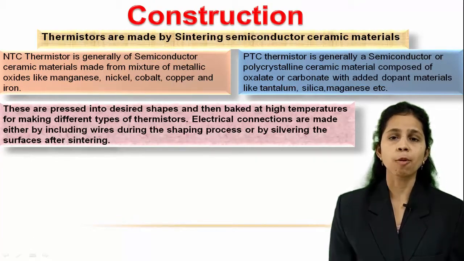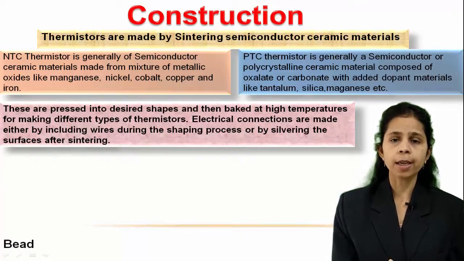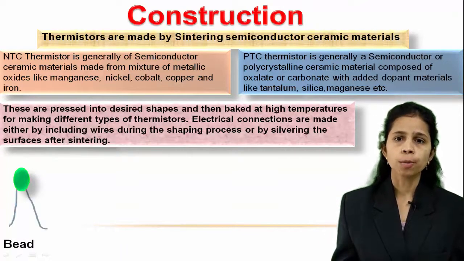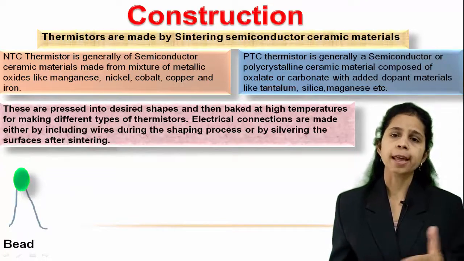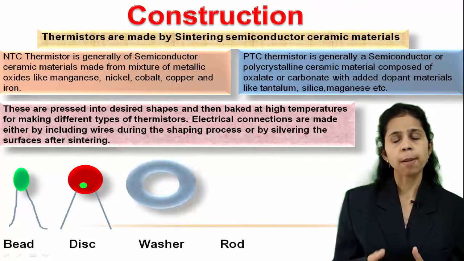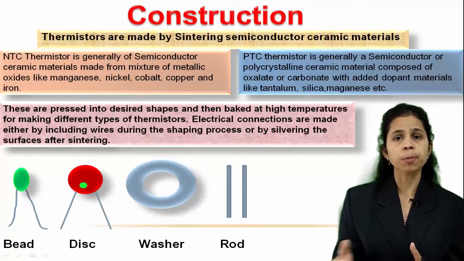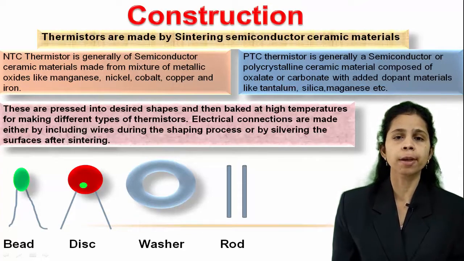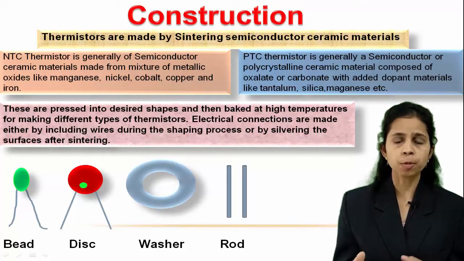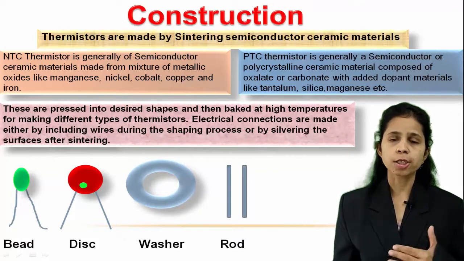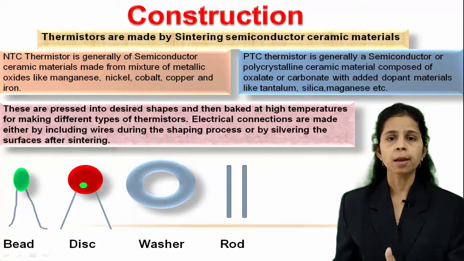Thermistors can be in the form of beads having diameters from 0.5 mm to 2 mm, discs and washers up to 25 mm in diameter, rods with diameter ranging from 6 mm to 50 mm long. Beads are enclosed in an evacuated glass envelope or sheath to protect them against corrosion and mechanical damage. Washers can be arranged in series and in parallel.